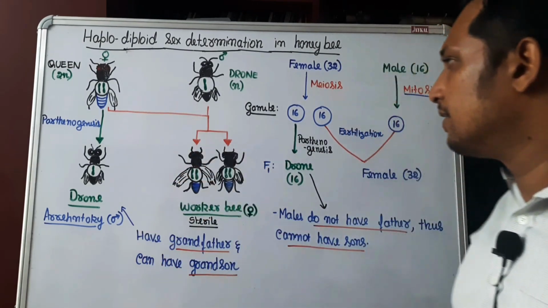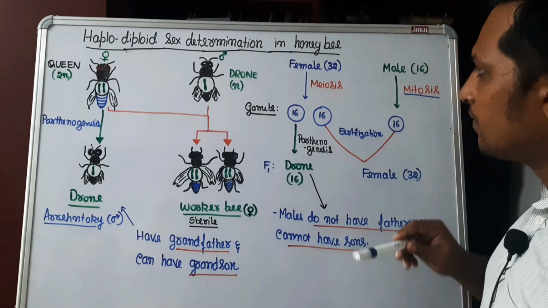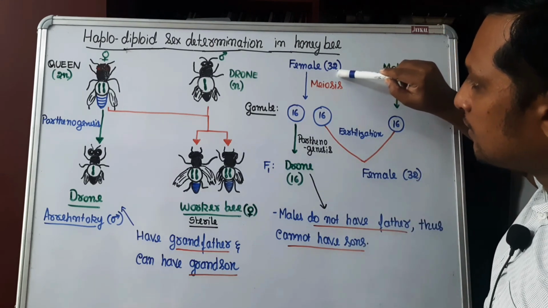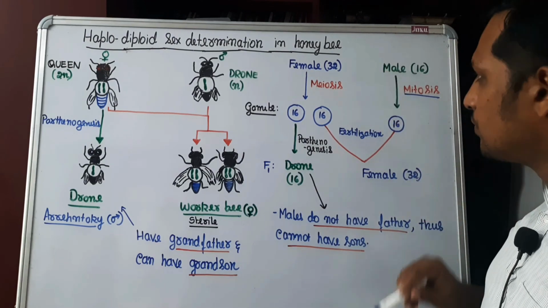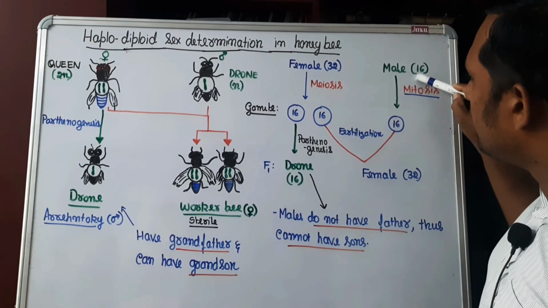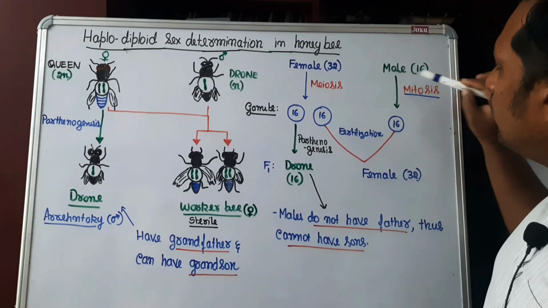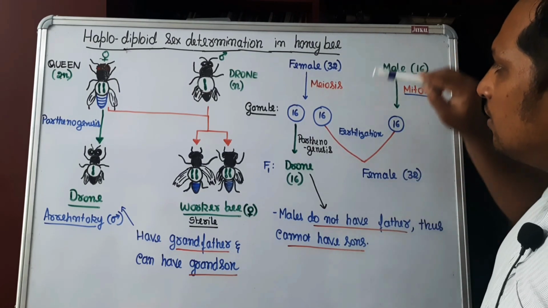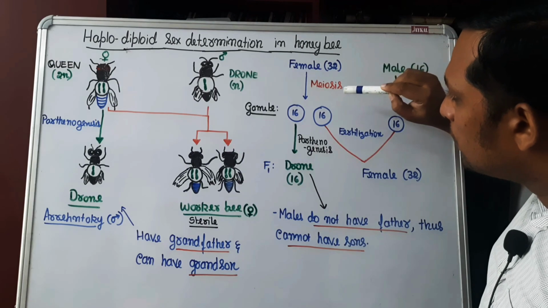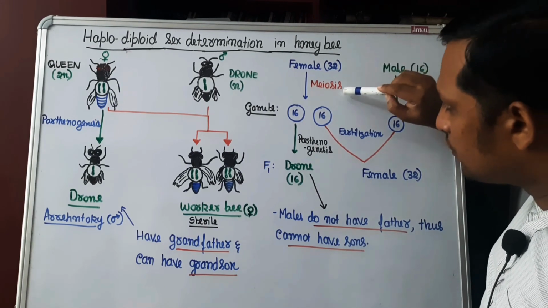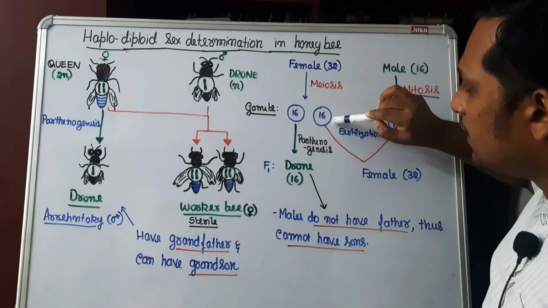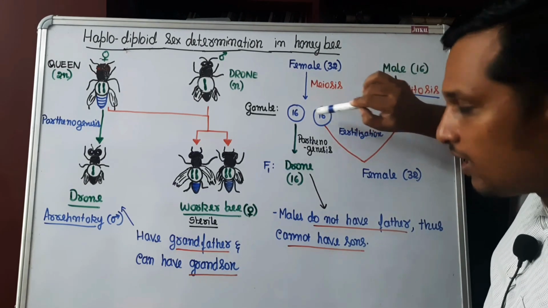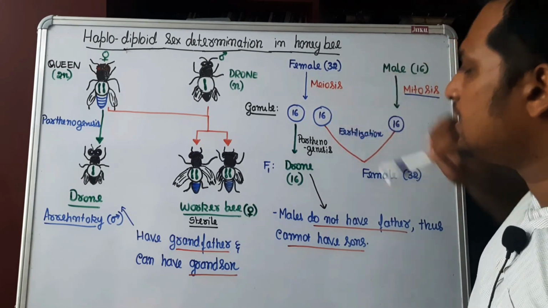Let us understand with the help of crossing. Female, her diploid number, she will be having 32 chromosomes. Male will be having, since male is haploid, only 16 chromosomes. Female, through meiosis, because during gamete formation meiosis only should occur, 2n becomes n. She will produce egg or a gamete. Gamete is egg with 16 chromosomes.